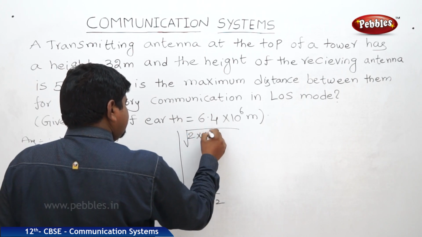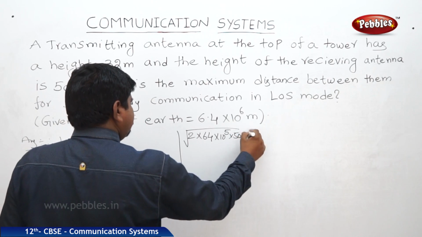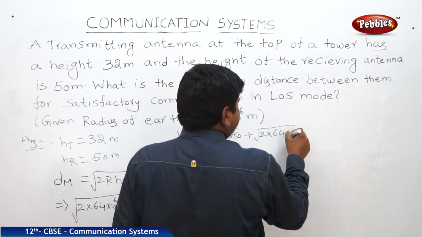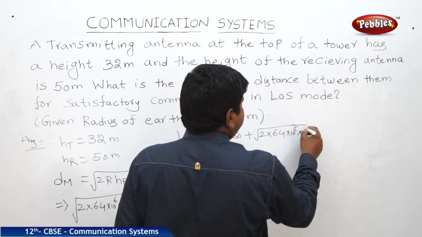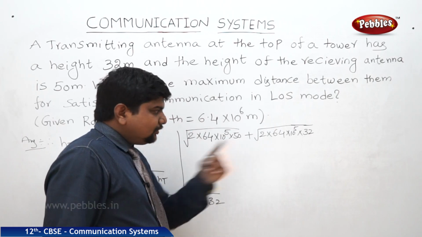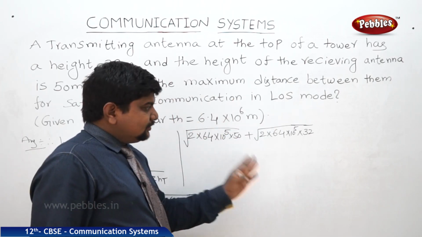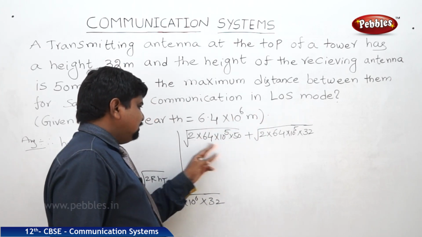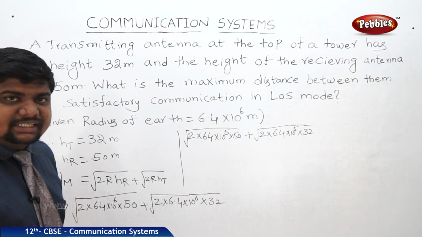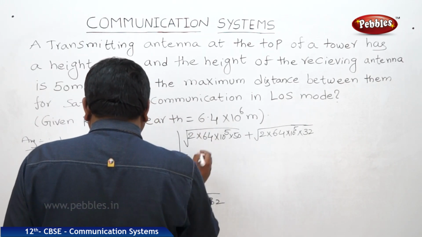Under root 2 into 64 into 10 to the power of 5 into 50 plus 2 into 64 into 10 to the power of 5 into 32. 2 into 32 is 64, 64 into 64, root 64 is 64. So 64 into root 10 to the power of 5, and here also we can get 64 into 100, 10 to the power of 6, 8 into 10 to the power of 3. So the calculations will be like this.